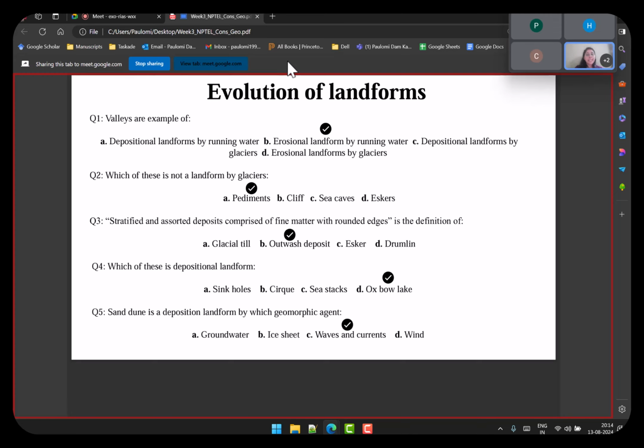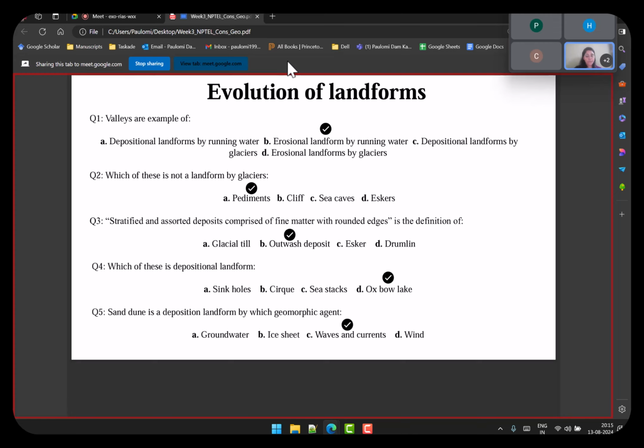Second is which one of these is not a landform formed by glaciers? Pediment, because we have just discussed that pediments are formed by wind, if you remember, in the deserts. Third is stratified and assorted deposit comprised of fine matter with rounded edges. This I have taken as it is from the discussion when he was defining the outwash deposit. This was just to see if you remember it from the words.